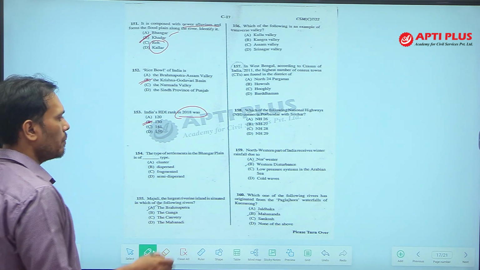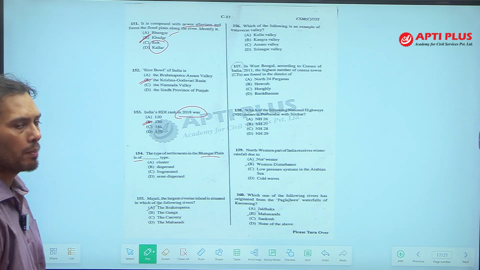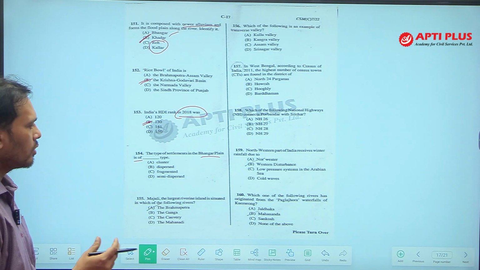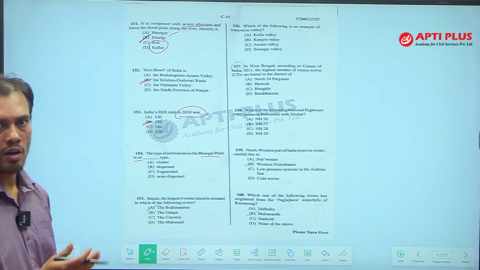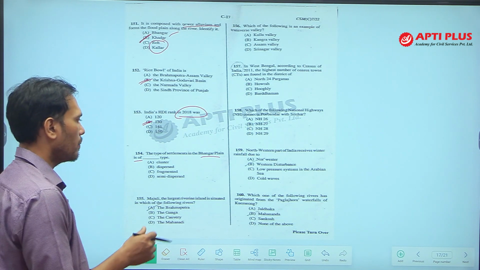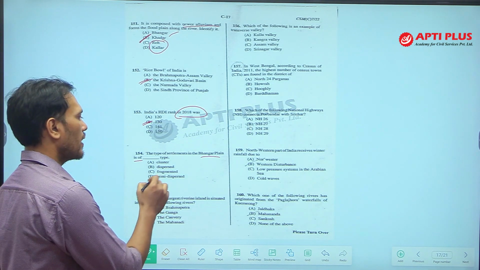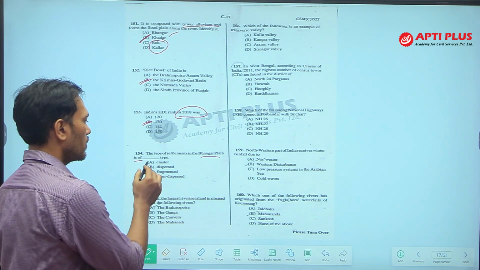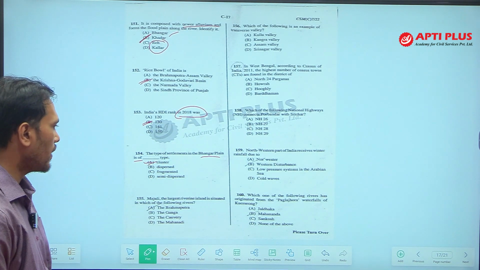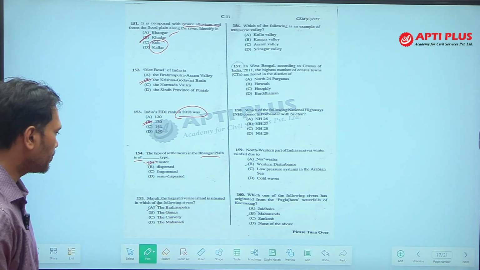The type of settlements in Bhangar plain: what type of settlements are found in the Bhangar plain? Bhangar is the region in Uttar Pradesh and Bihar lying away from the Ganga river. It lies under the alluvial plain, but generally old alluvial. Old alluvial soil is called Bhangar. So in the Bhangar region, Uttar Pradesh and Bihar, we find cluster type settlement. So the answer of 154 is option A.